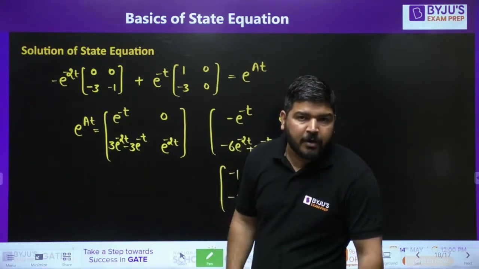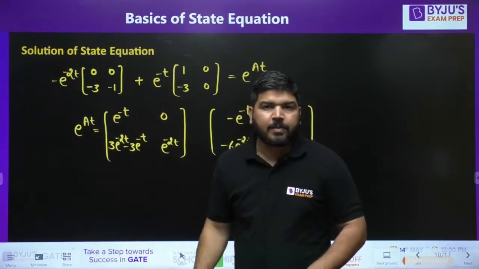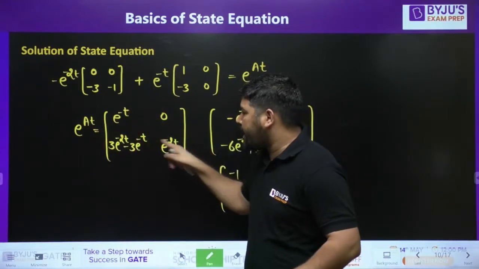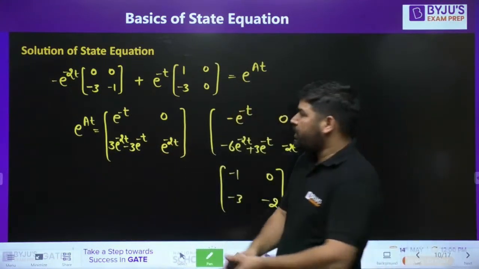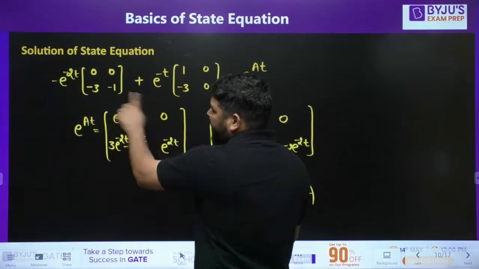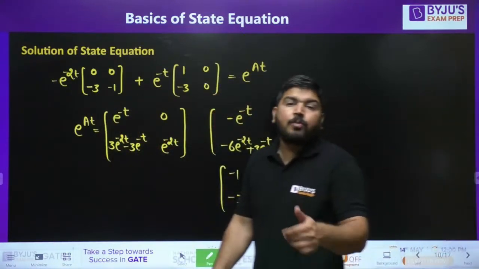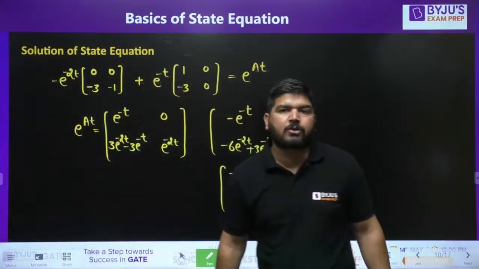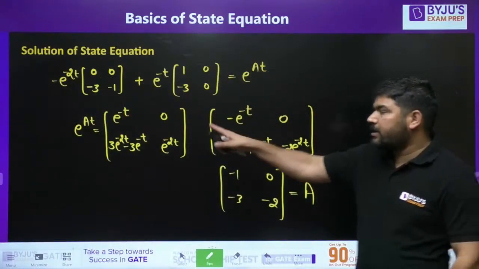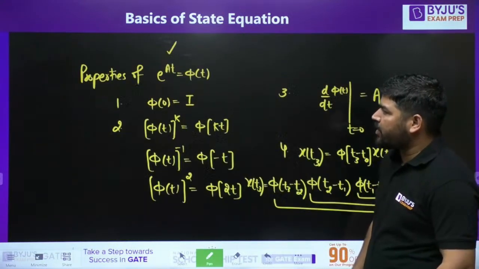Next property: if you take the inverse of this matrix and replace t with minus t, you must get the same answer. You can check these two properties to find whether a matrix represents a state transition matrix or not. These properties are very important, guys.